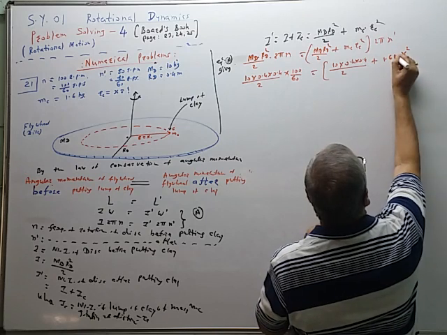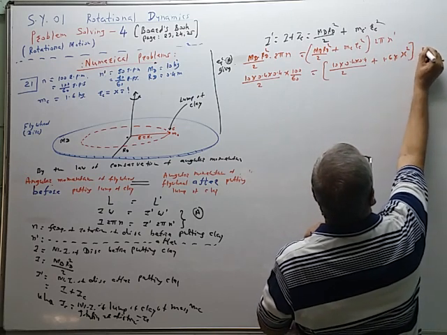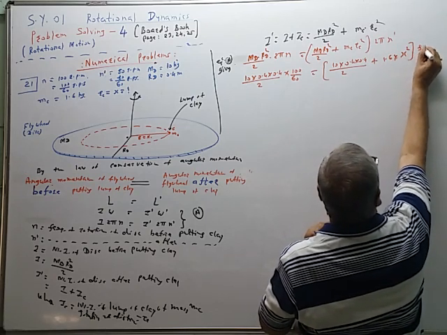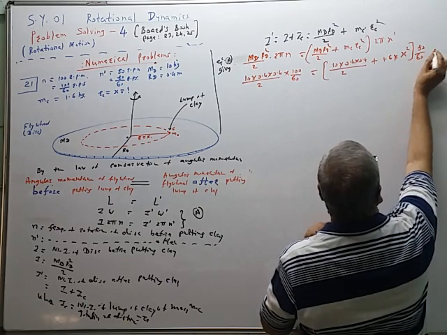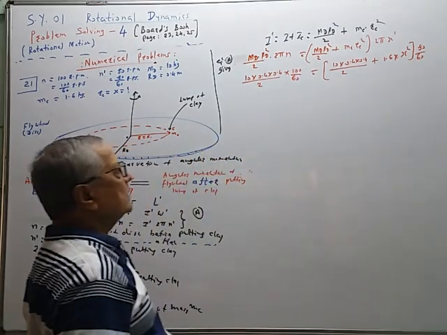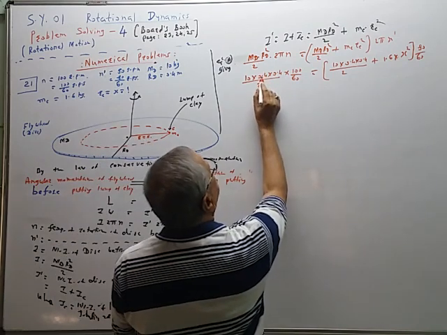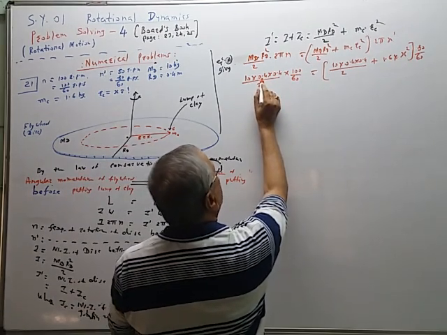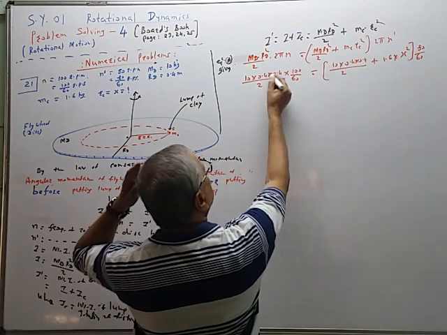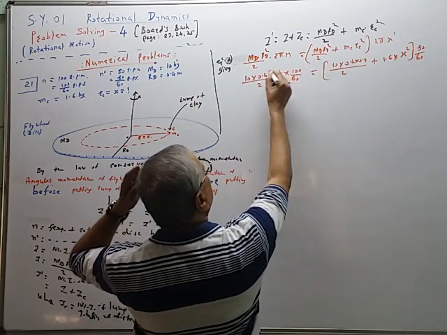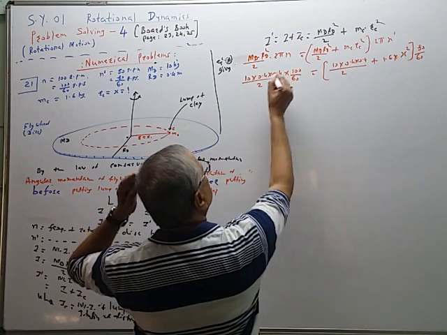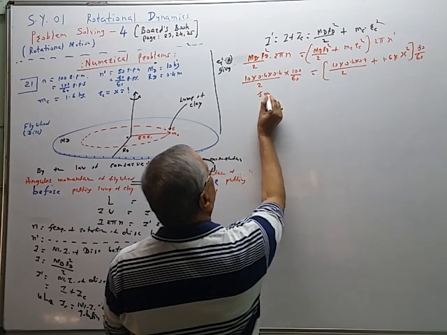We have to find out x, into n dash whose value is 80 by 60. So 60 will get cancelled. So 4 into 4, 16 by 2. So this is equal to 80.